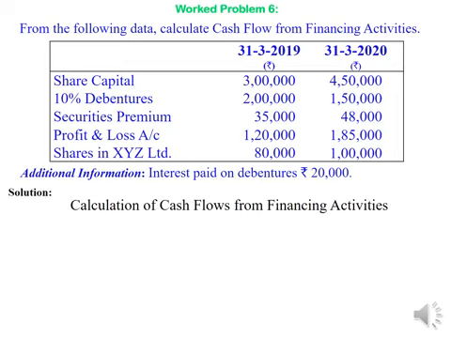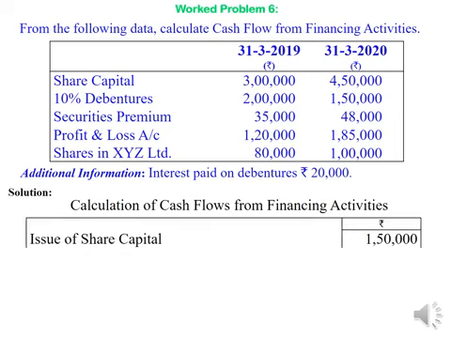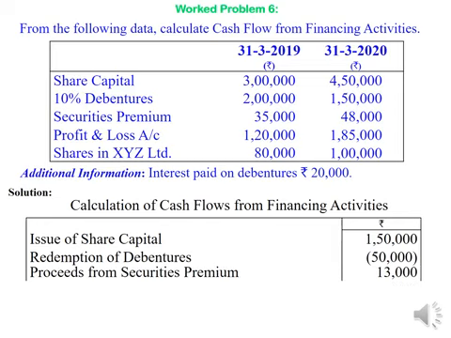So, the solution to find out cash flows from financing activities. Issue of share capital results in an inflow of cash of rupees 1,50,000, the difference amount. Redemption of debentures results in an outflow of cash of rupees 50,000, a negative figure. Then proceeds from securities premium, 13,000, the difference. So it has to be assumed that it was received in cash, a 13,000 positive figure.